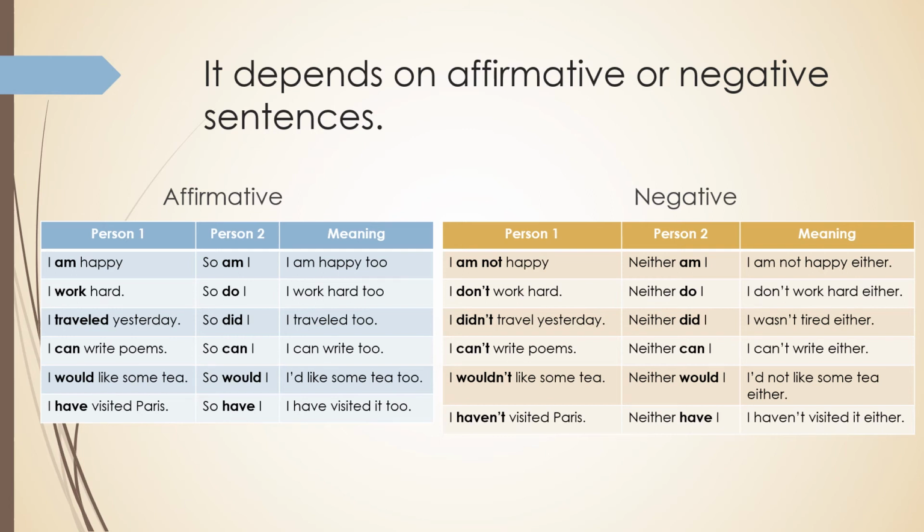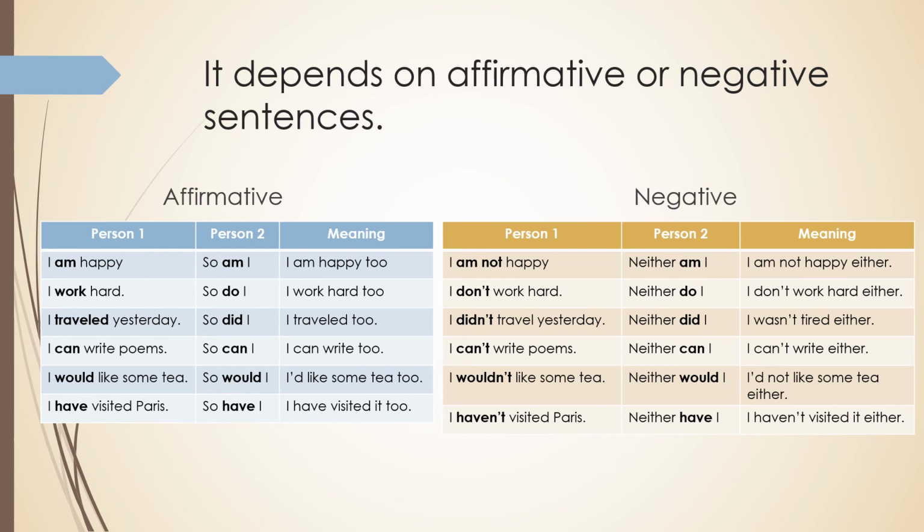Neither am I. I don't work hard, says person 1. Neither do I. So we have don't in negative. In the other one we have the word neither, so we have do. I didn't travel yesterday. Neither did I. I can't write poems. Neither can I. I wouldn't like some tea. Neither would I. I haven't visited Paris. Neither have I. As you see, neither is going to give us the negative form, and then we have the auxiliaries as they are. And in the meanings, we can understand how it is said.